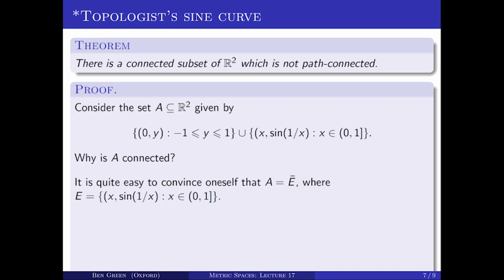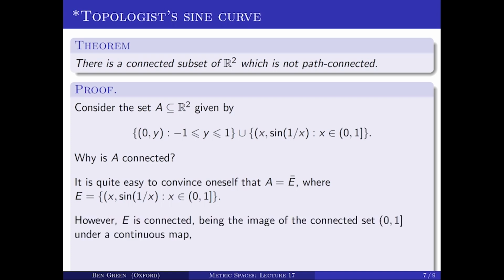So A is the closure of E. Now E is connected because it's the image of a connected set, namely the half open interval (0, 1], under a continuous map, the map that sends x to x comma sine 1 over x. So E is a connected set, but we showed a couple of lectures ago that the closure of a connected set is connected, and therefore A is connected. So the topologist sine curve is connected.